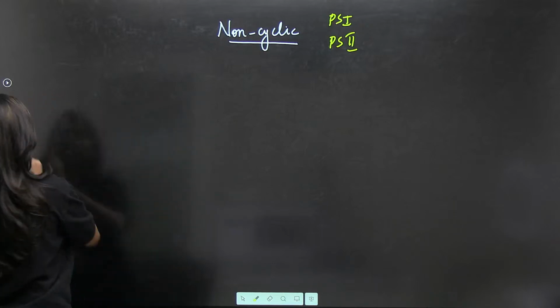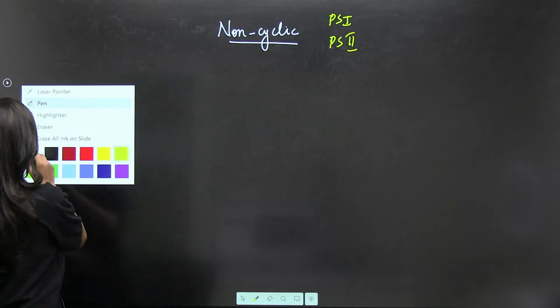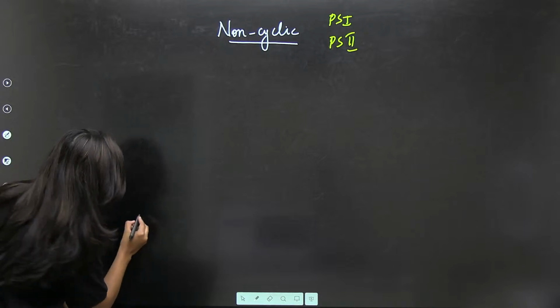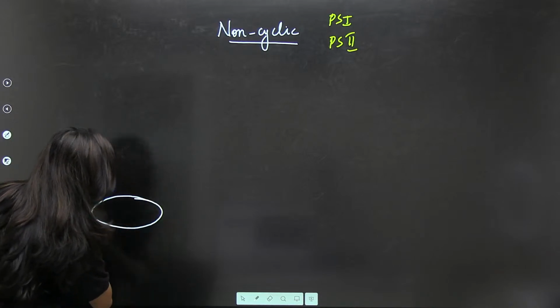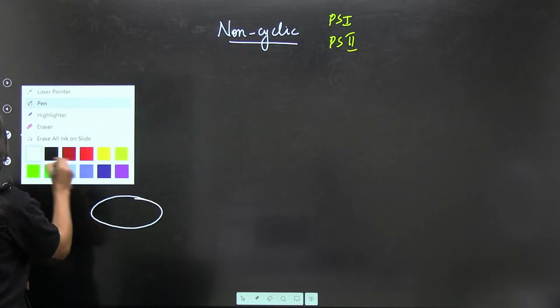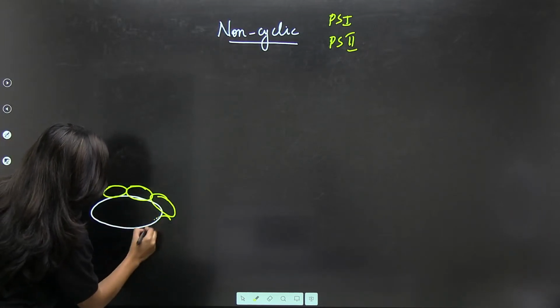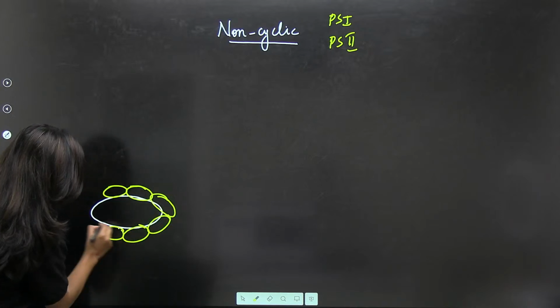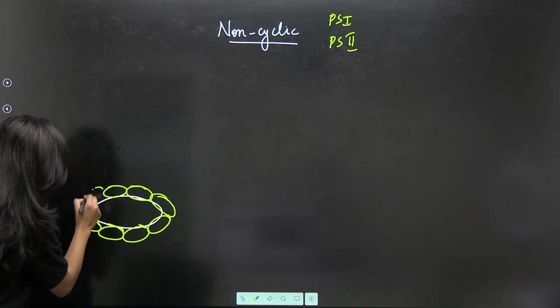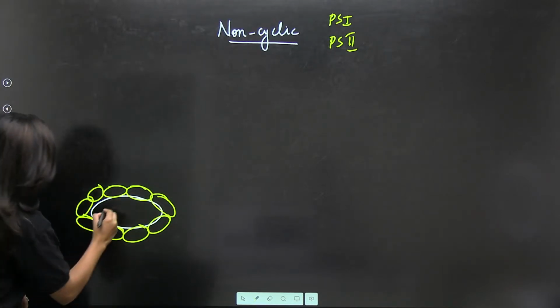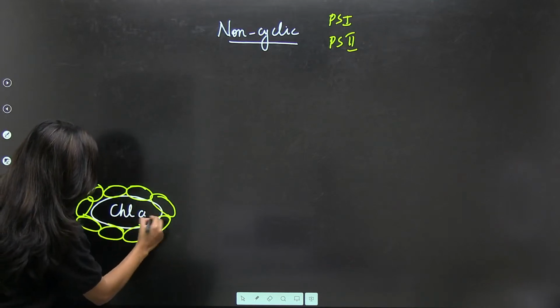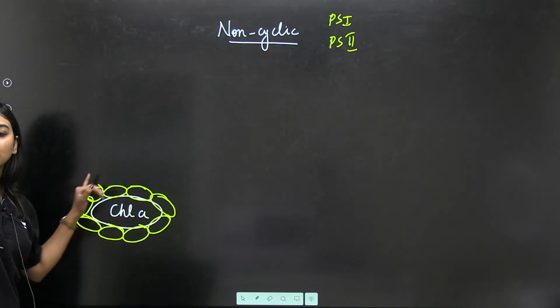So in the non-cyclic reaction, I'll start from here. We have PS. I'm trying to draw your chlorophyll A with the accessory pigments. So you have chlorophyll A and you have carotenoids, xanthophylls, everything.